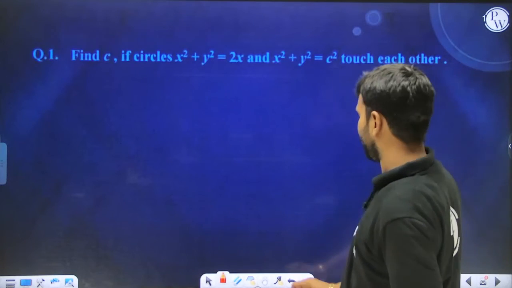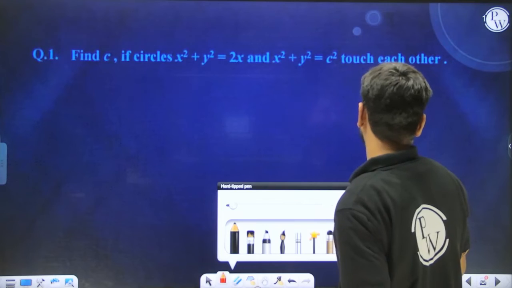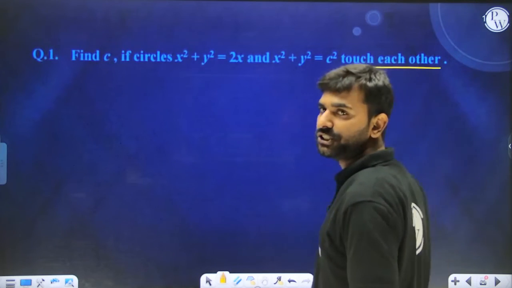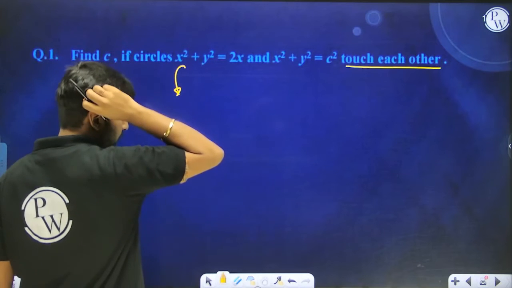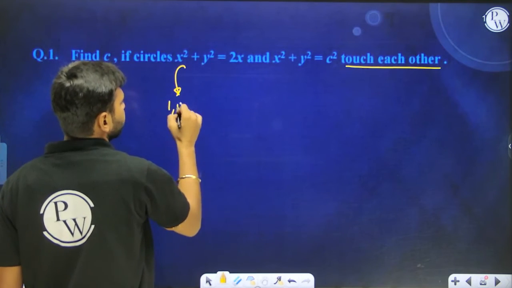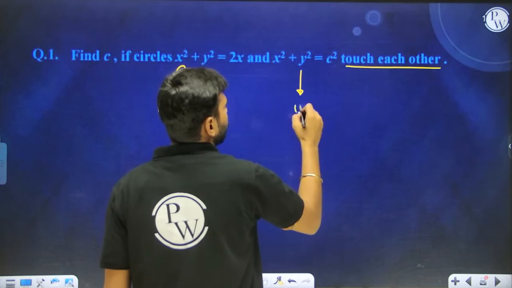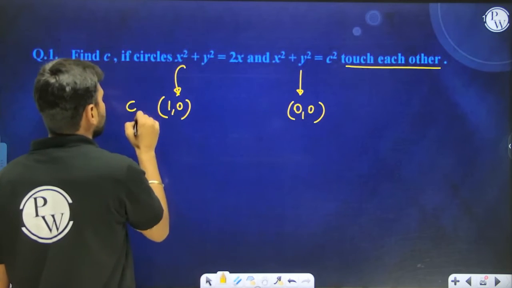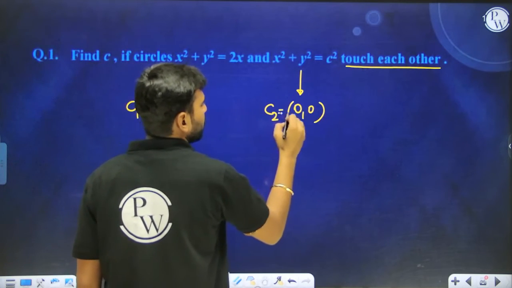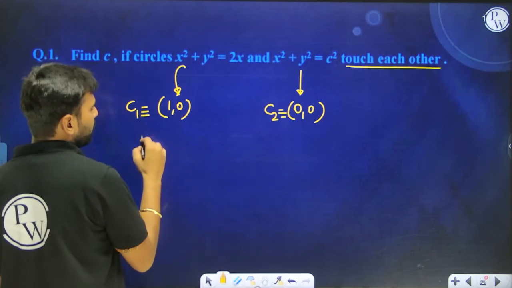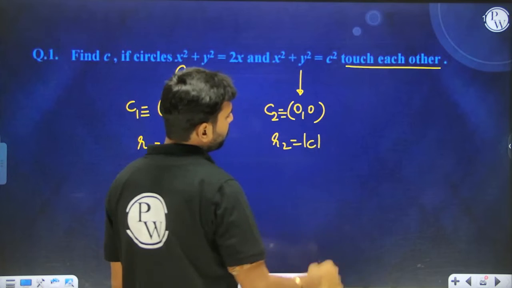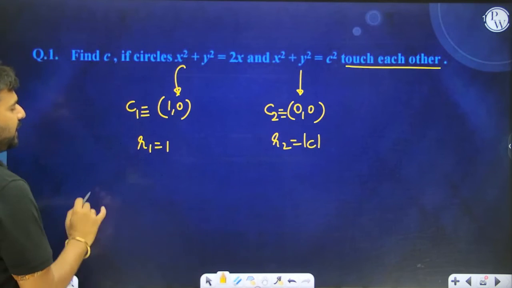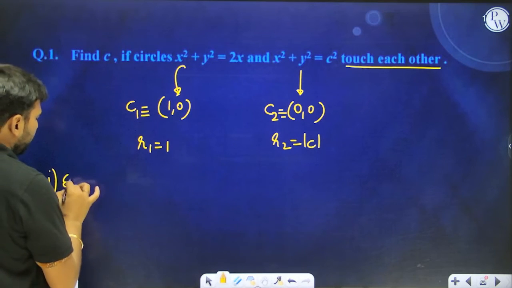Okay, find the c if the two circles touch each other. Understand, the center of the first circle is going to be what? Minus 2x is there, so it is going to be 1 comma 0. And the center of the other circle is going to be 0 comma 0. So these are the coordinates of C1, and these are the coordinates of C2, that is the center of the second circle. The radius of this is going to be 1. The radius of this circle is going to be mod C. Yes, okay.